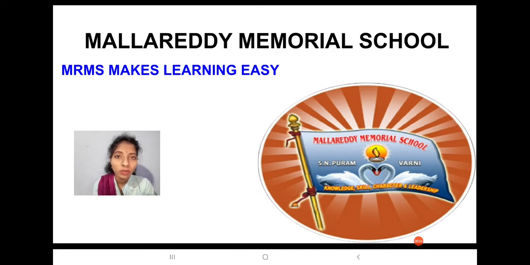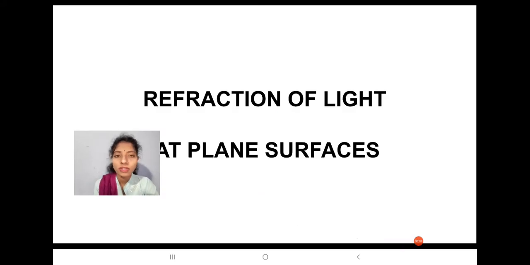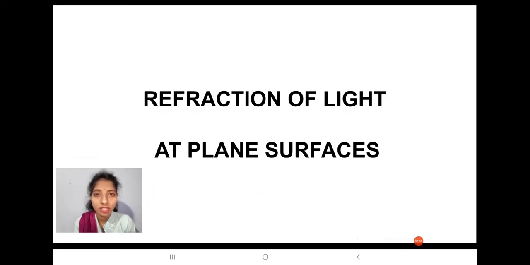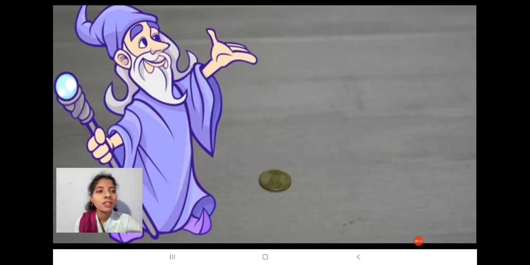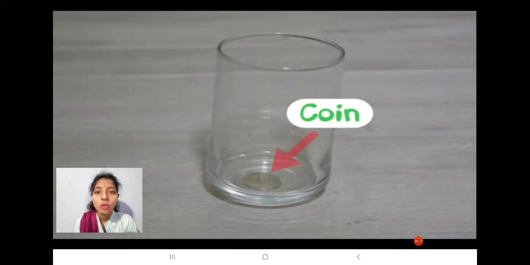Now we are going to study the topic refraction of light at plane surfaces, that is, coin magic. For this we need to take one coin and place one transparent glass on the coin. When we place the transparent glass on the coin, the coin is visible to us. We can see the coin.